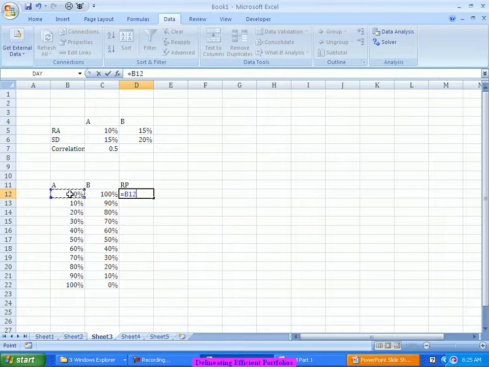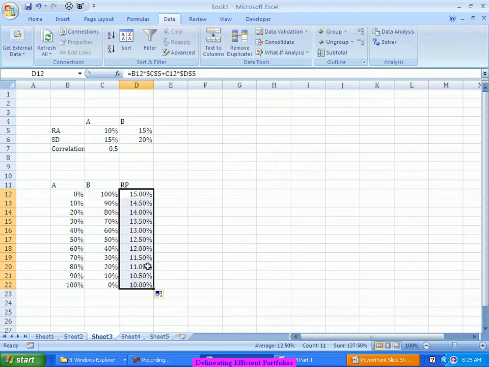So 0% times the return of A plus 100% times the return of B. Overall the return is 15% if I invest in the 0 and 100 combination. Similarly, the returns are going to go down.